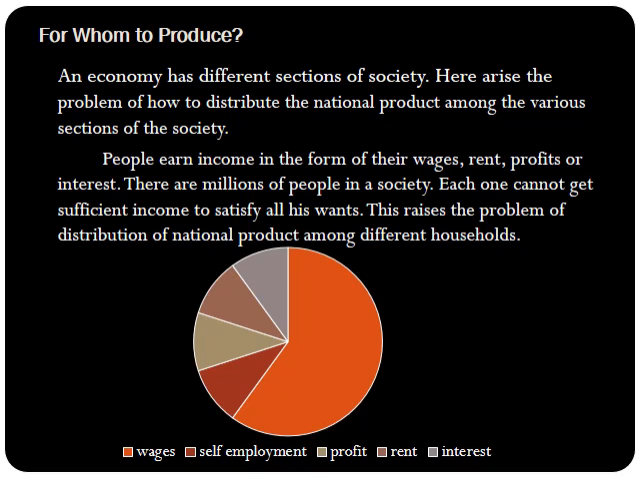So when we talk about the people, when we talk about the consumer group, an economy has to decide how it is going to distribute this national product, those goods and services, to the various sections of the society. So here is the decision making, here is the problem. See how it is going to distribute this among the people.